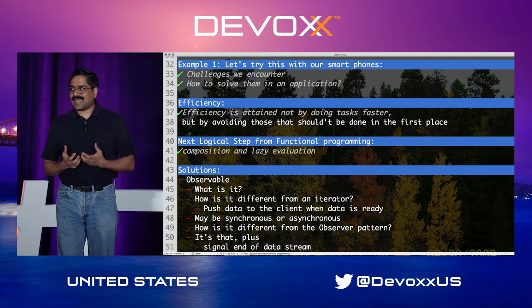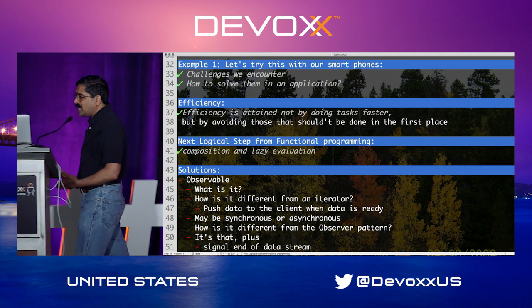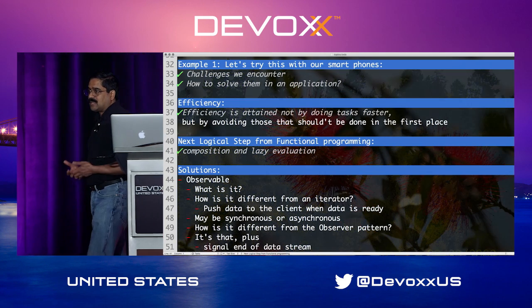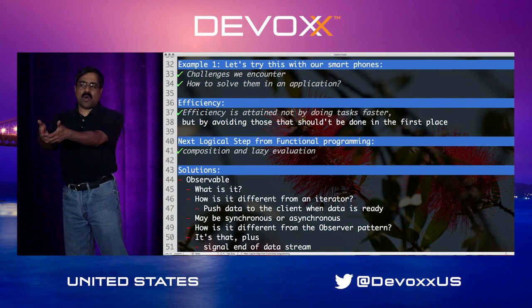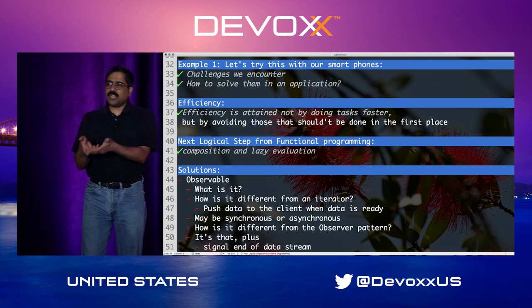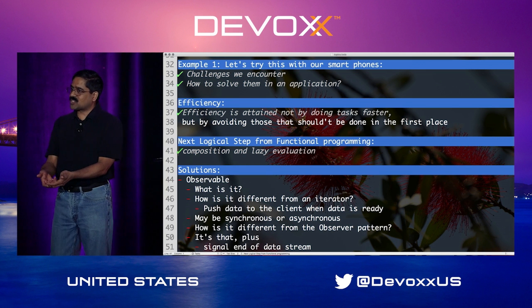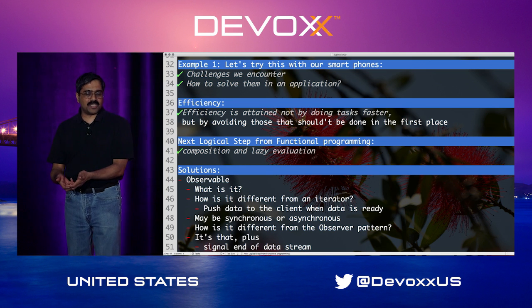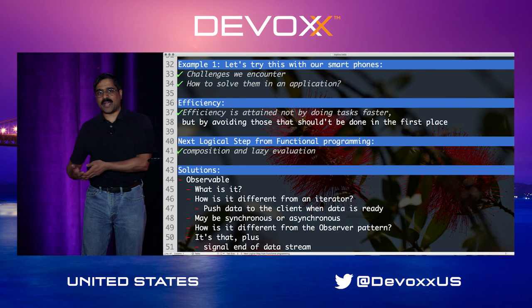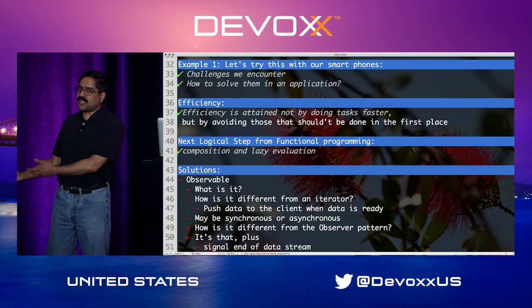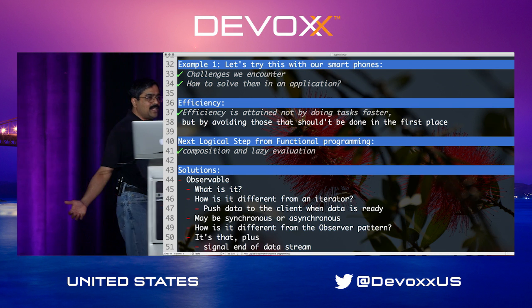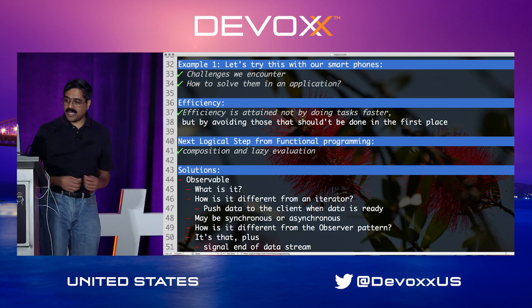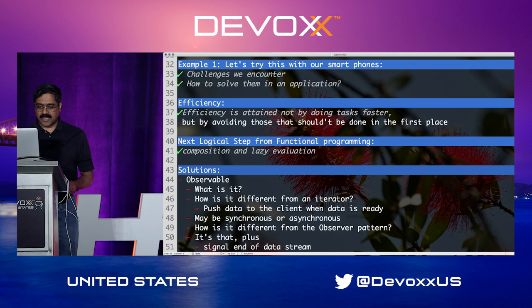So if we can attain function composition and lazy evaluation, then we can more effectively use the ideas of functional programming. Functional programming kind of takes us all the way to the door and says, here you go, we got laziness for you, we got function composition, and reactive programming takes you right from there and says, now that you can use function composition and you can be lazy in your evaluation, let's leverage those ideas to move forward. That's where these ideas come from.